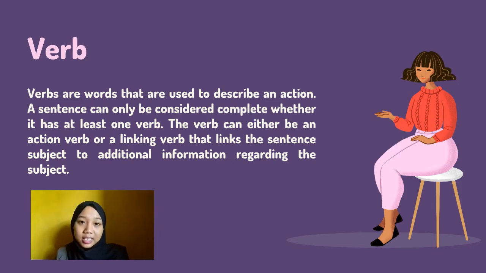A sentence can only be considered complete if it has at least one verb in it. And the verb can either be an action verb or a linking verb that links the sentence subject to additional information regarding the subject.